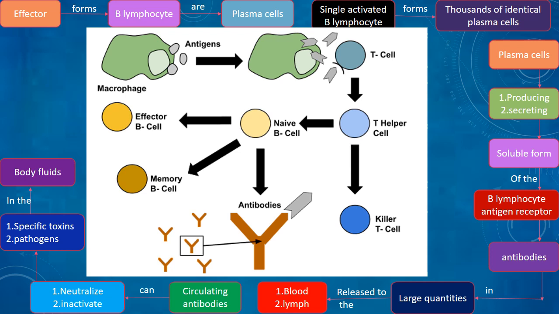The effector forms of B lymphocytes are plasma cells. A single activated B lymphocyte forms thousands of identical plasma cells. Plasma cells produce and secrete the soluble form of the B lymphocyte antigen receptor, antibodies, in large quantities, released into the blood and lymph. Circulating antibodies can neutralize and inactivate specific toxins and pathogens in the body fluids.